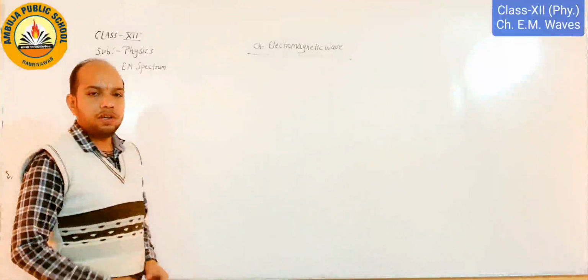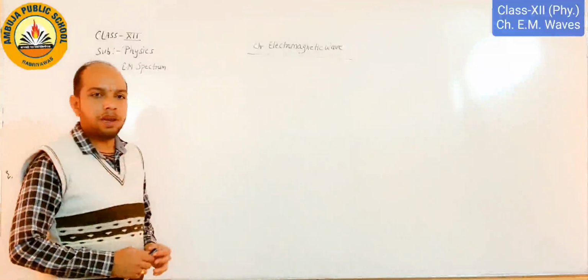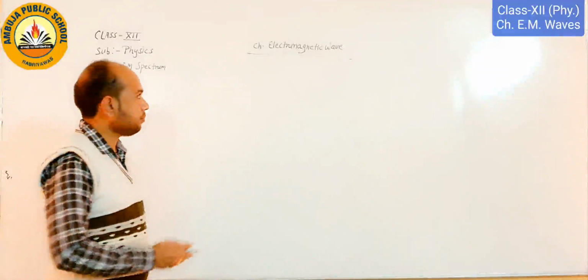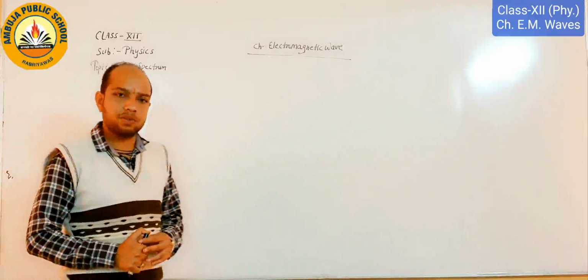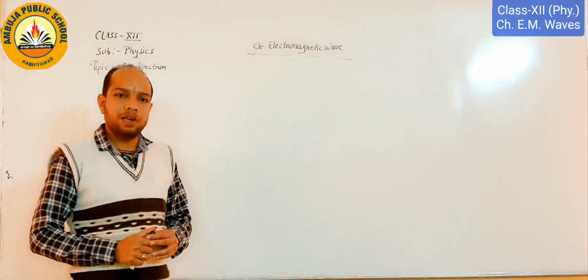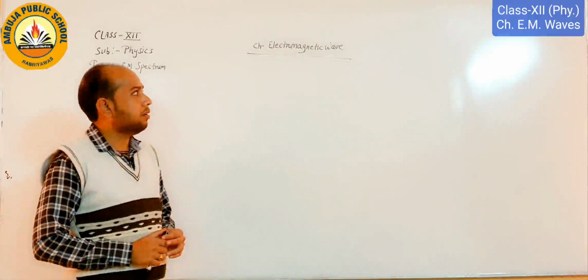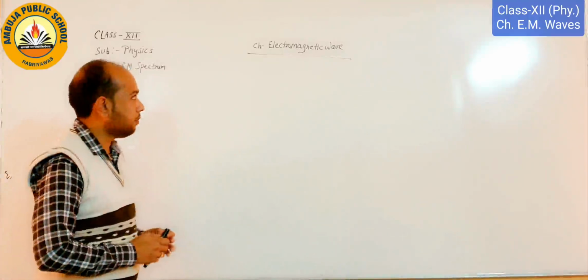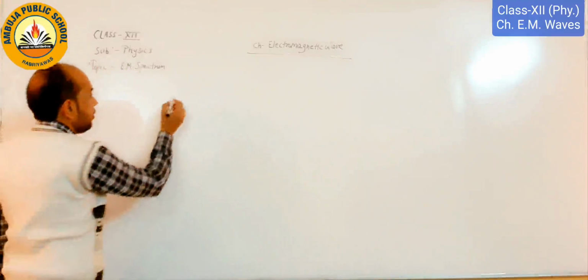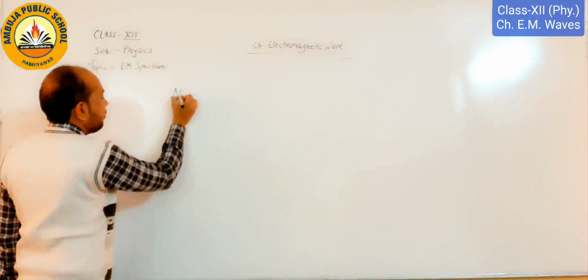So students, today we discuss the chapter electromagnetic waves. In this chapter we discuss what is the nature of light, and lastly the electromagnetic spectrum. So first we start with the nature of light.